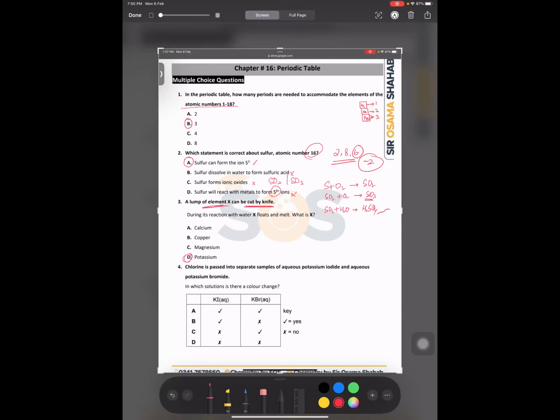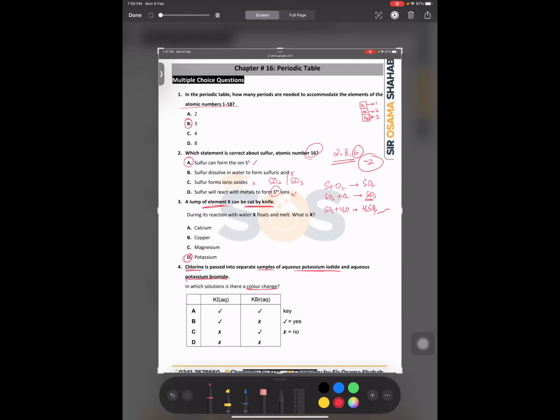Then chlorine is passed into separate samples of aqueous potassium iodide and aqueous potassium bromide. In which solution is there a color change? Chlorine is more reactive than bromine or iodine, yes or not? Yes, sir. So definitely bromine and iodine both are going to be displaced by chlorine, and there would be a color change, like a brown color appears after the displacement reaction, right or not?